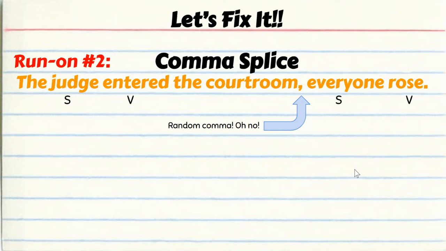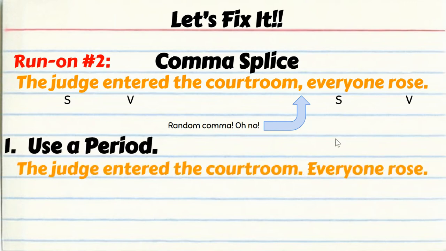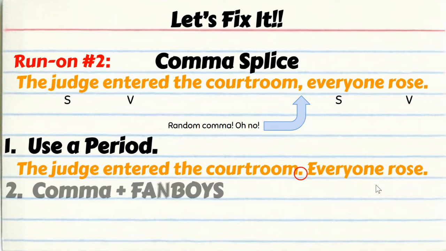Here's this sentence. Now, if you're confused, just make it simple for yourself. Use a period. So look at this. The judge entered the courtroom, period. Everyone rose. I have my subjects and my verbs in their own sentences. So the judge entered the courtroom is a good sentence. Everyone rose is an awesome 2-word sentence.